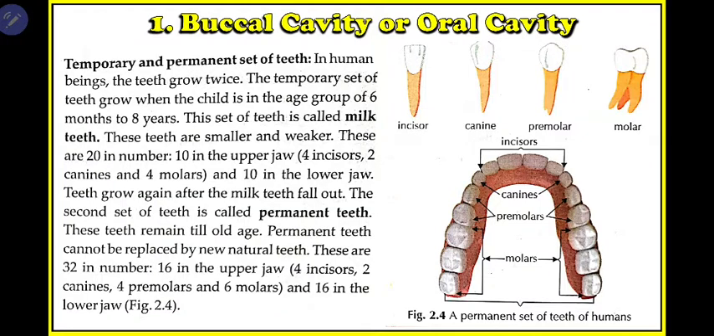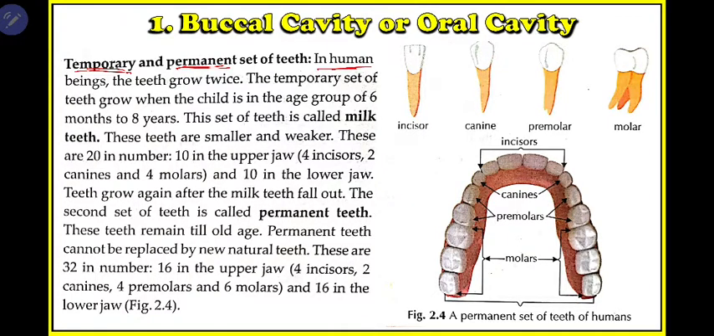Next we have two types of teeth. This is also known to all of you. One is permanent teeth, another one is temporary teeth. So basically we all know kids have temporary teeth. After a certain age they get new teeth. These new teeth are known as permanent teeth, but the initial teeth which they get after their birth are known as temporary teeth or milk teeth.